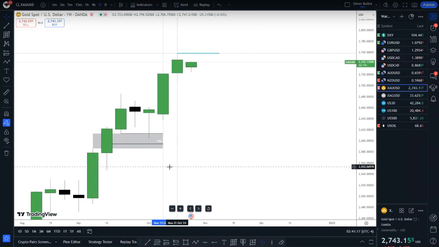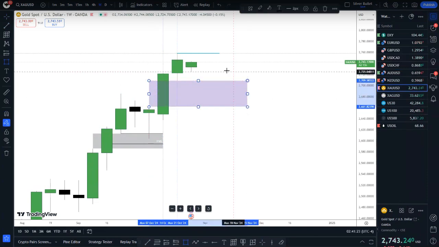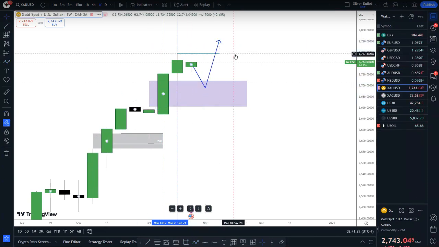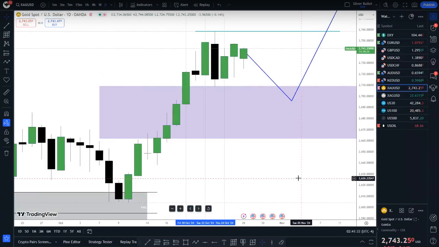However, what I see here, we have this fair value gap here, we checked into it, pushed higher, which means we do have actually an internal range liquidity here. So I wouldn't be surprised if maybe this week price simply pushes down into internal range liquidity first before it pushes higher. That's how simple it is here on gold today. The past few weeks, gold has been the simplest one of them all.